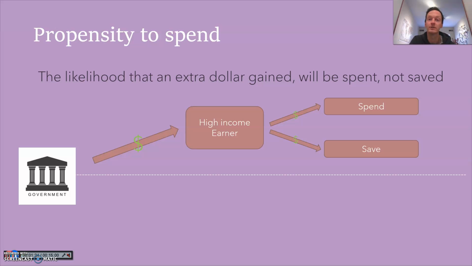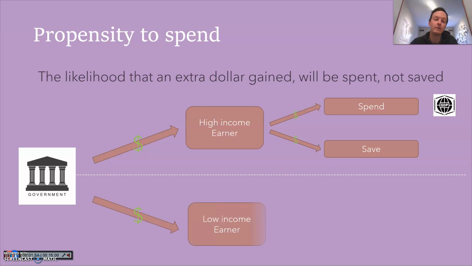And as you guys know from the circular flow of income, any money that's not spent and is saved is deemed a leakage from the economy. Okay, that doesn't form part of the aggregate demand equation. And so what you find then is all of the money that's given to these high income earners, some will be spent, and then that amount that is spent will be converted to that equivalent level of production or GDP.